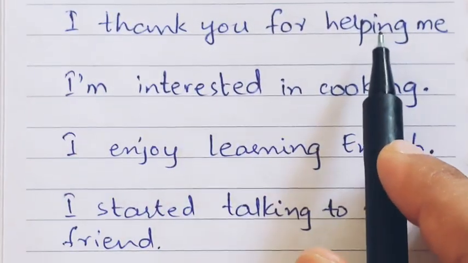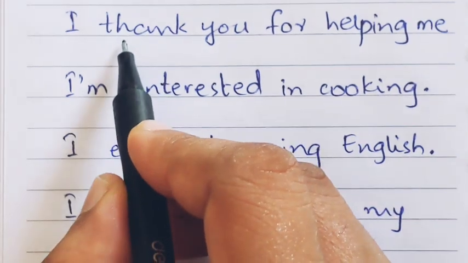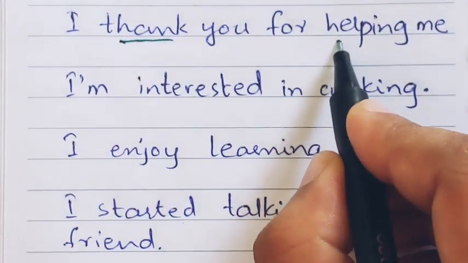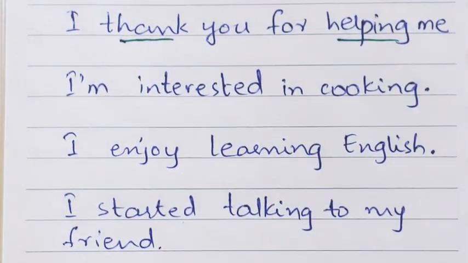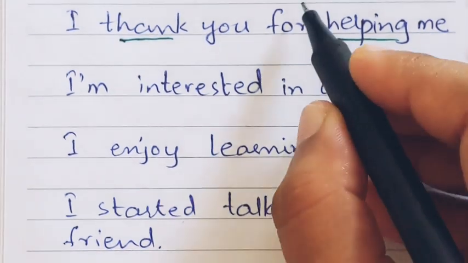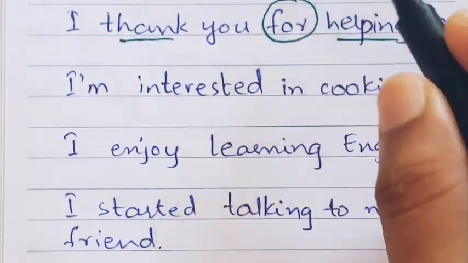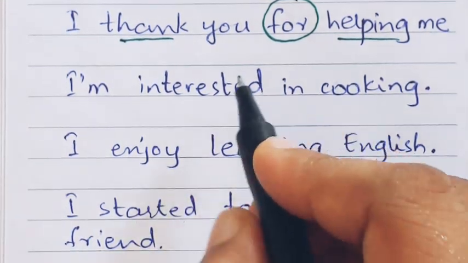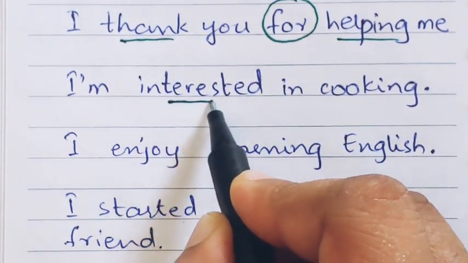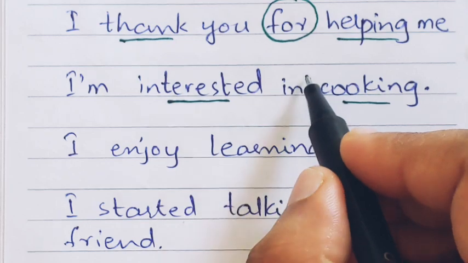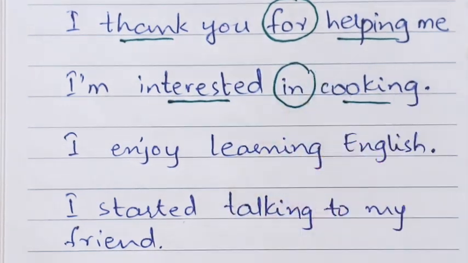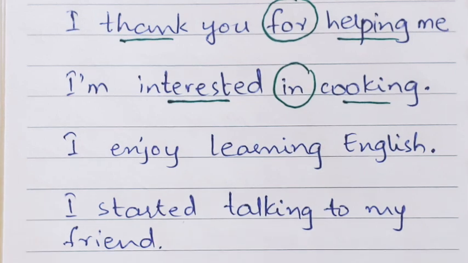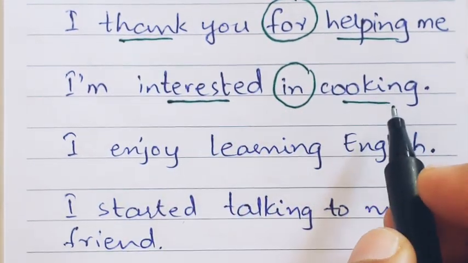I thank you for helping me. Here we have two verbs, thank and helping. And with these two verbs, we have a preposition in between, for. Similarly, I'm interested in cooking. Here again we have two verbs, interested and cooking, and again we have a preposition in between. So when there are two verbs in a sentence, a verb followed by a verb, and there is a preposition in between, then the second verb would end in ing.